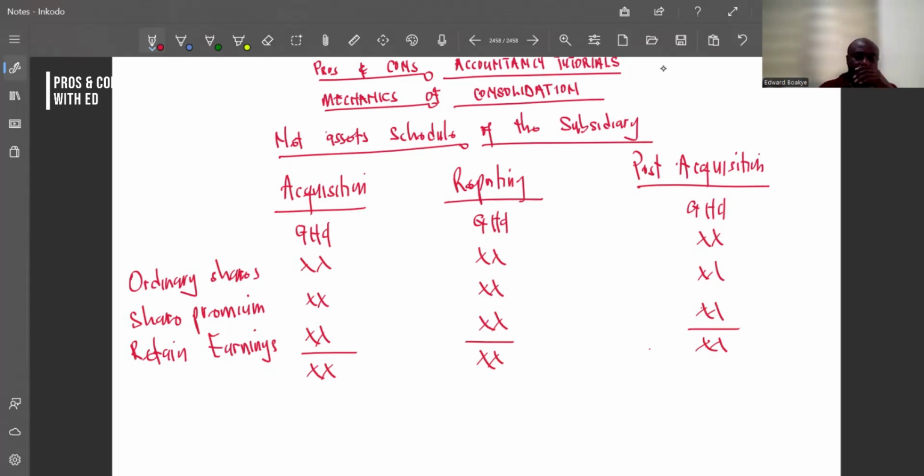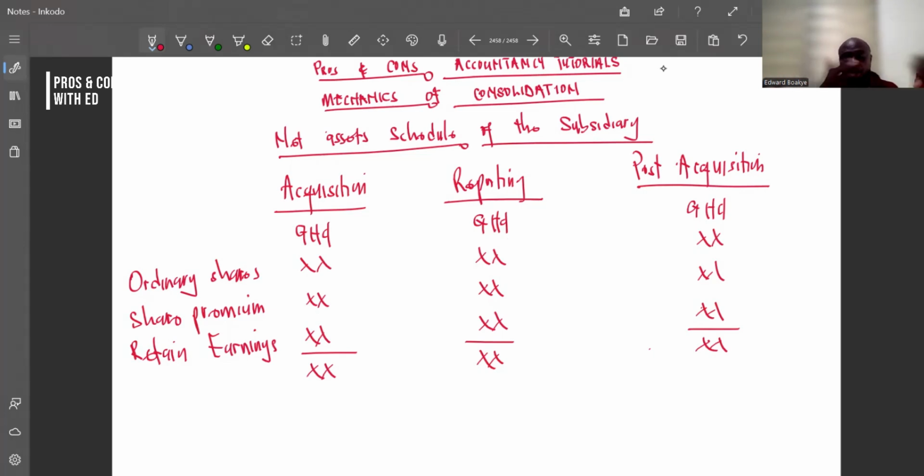But you know that surely these things that you are seeing here may be the same as here. What you are seeing at acquisition may be the same as what? Post acquisition. But just that retained earning may change. If you have shares and you do not issue another, then it means that the ordinary shares will be the same, same as your share premium.